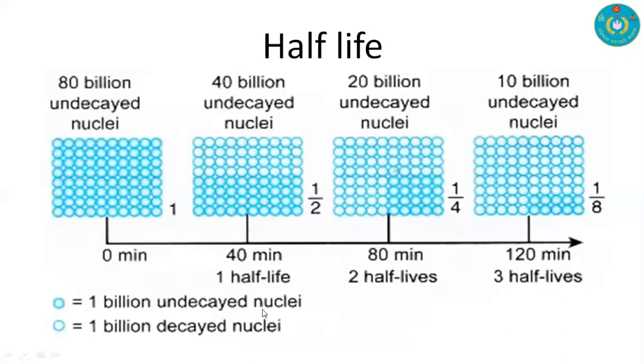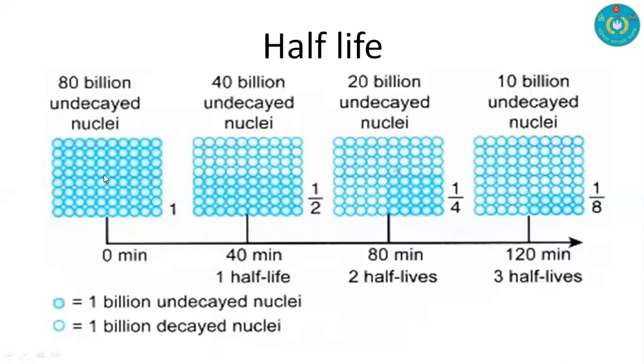Here the deeper circles denote undecayed nuclei, and the smaller or faded circles denote decayed nuclei.